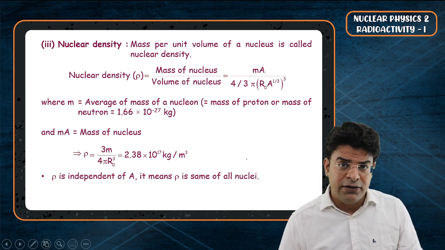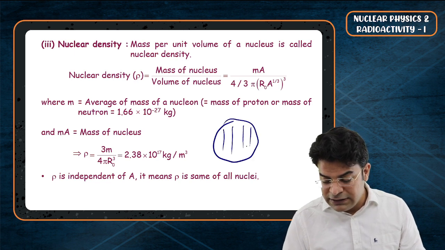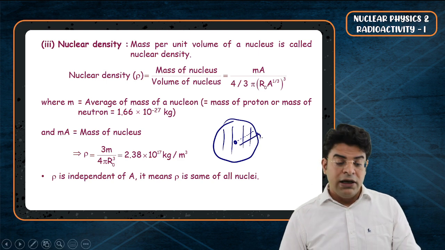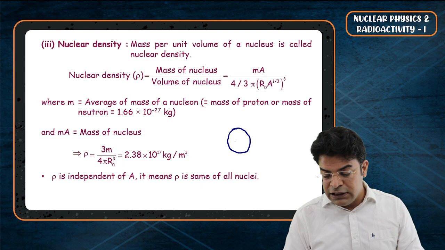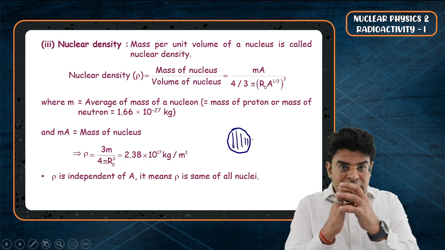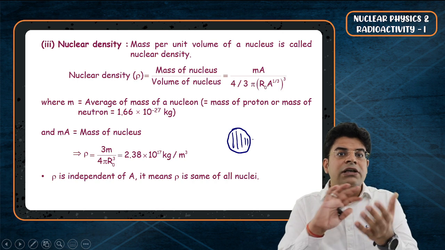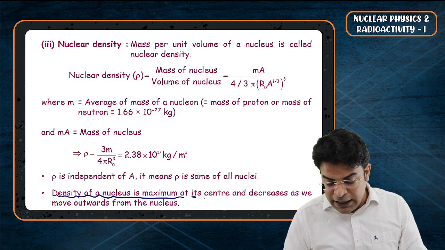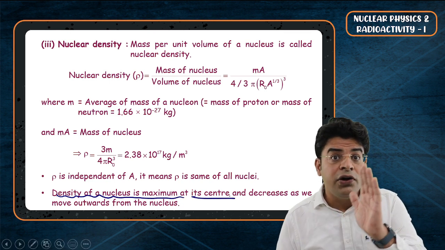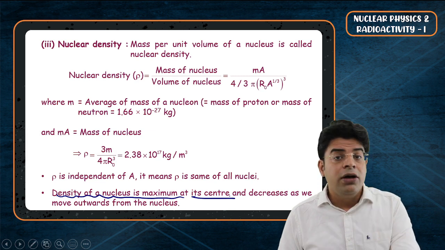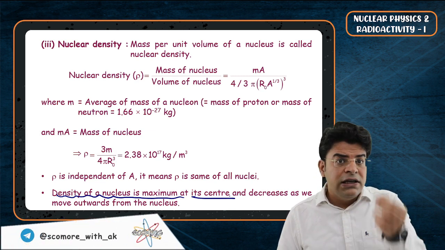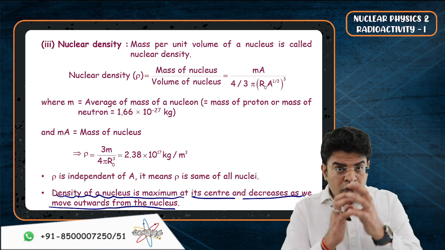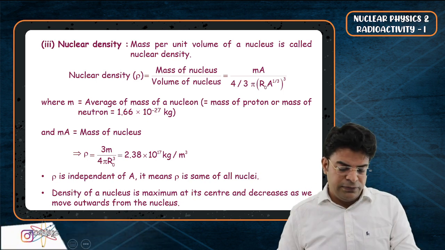But do understand that just like our Earth is denser at its core and becomes lesser and lesser dense as we move from core to crest, in the same way, the nucleus is most dense at the center, and the density keeps on decreasing as you move from the center to the surface. So the density of a nucleus is maximum at its center. I'm saying that all different nuclei have the same average density, but for one single given nucleus, the density is greatest at the center and decreases as we move outward, from the center to the surface.